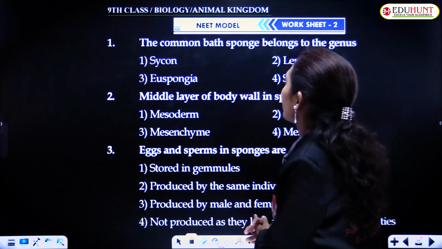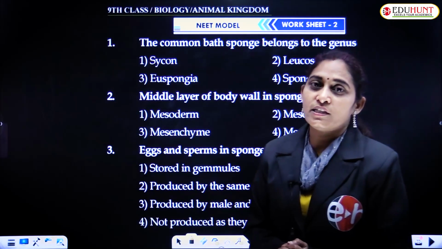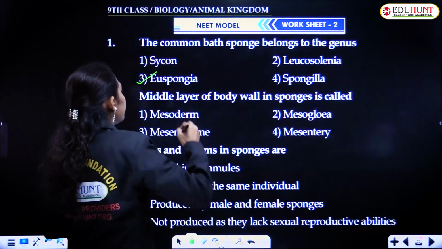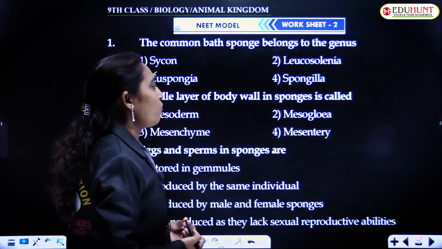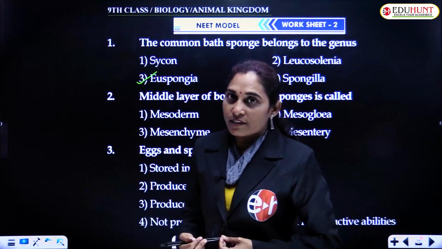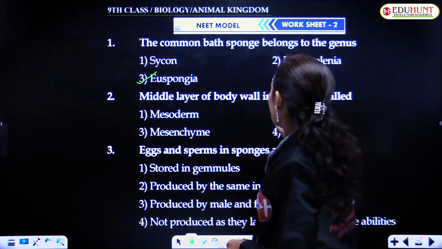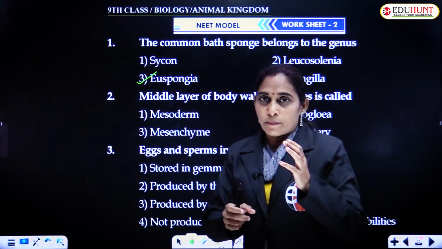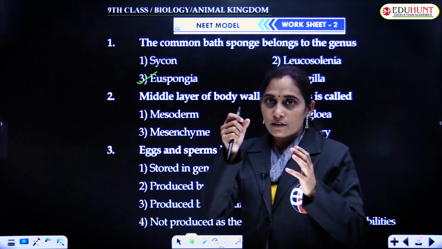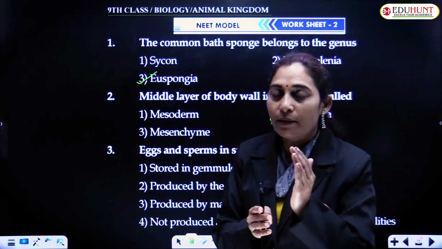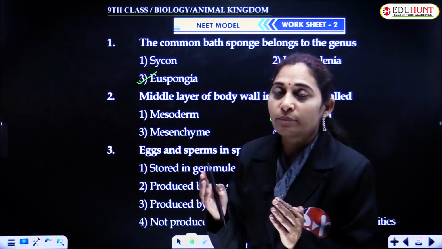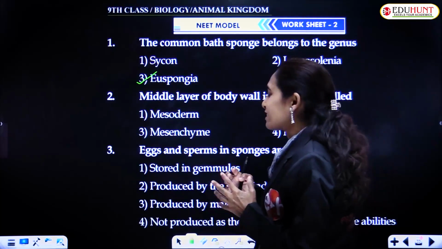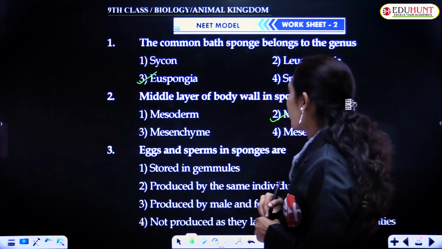The common bath sponge belongs to the genus Euspongia. The middle layer of the body wall in sponges is called mesoglia. Middle layer means the space or area present between ectoderm and endoderm, which is filled by a jelly-like acellular substance called the mesoglia.